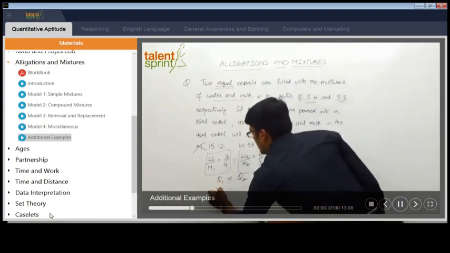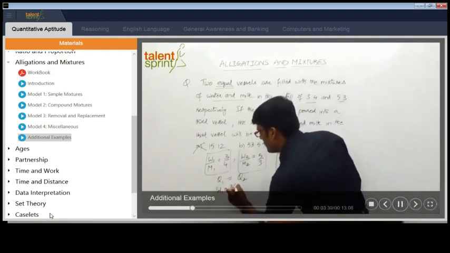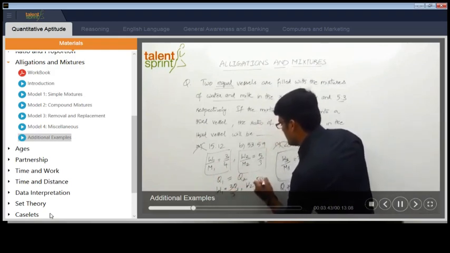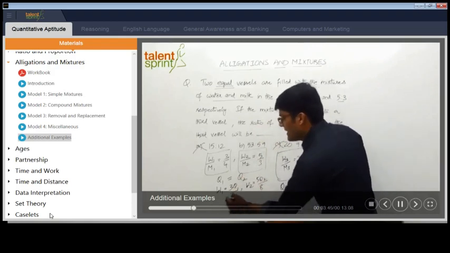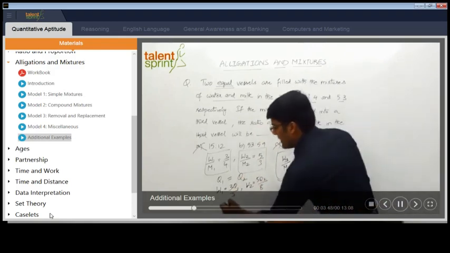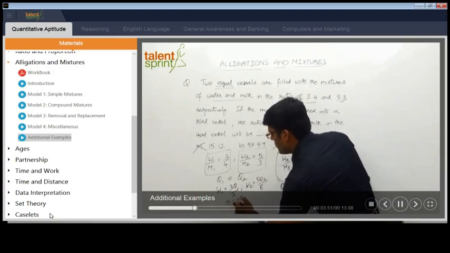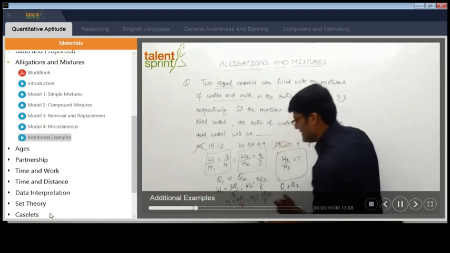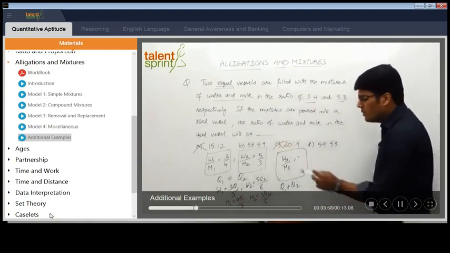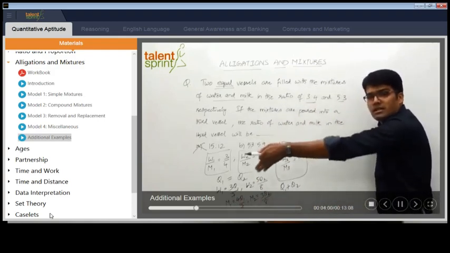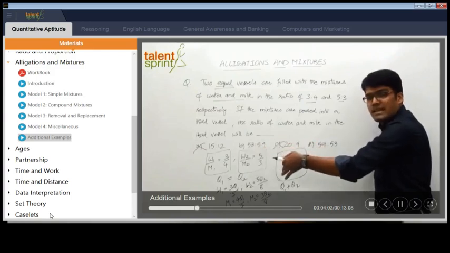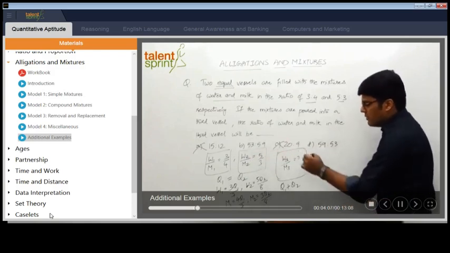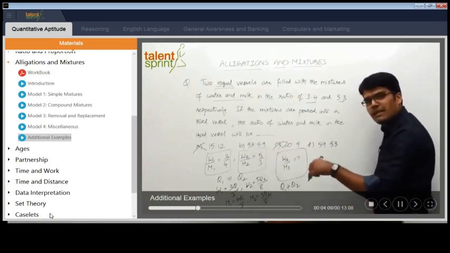Here we can say W1 is 3Q1 by 7. How much is W2? 5Q2 by 5 plus 3, that is 8. Likewise, M1 and M2. Are you able to see this here? How much is M1? 4Q1 by 7. How much is M2? 3Q2 by 8. Now we want W3 by M3. W3 is nothing but W1 plus W2, because the water in the first vessel and the water in the second vessel are getting added in the third vessel. What is M3? M1 plus M2.